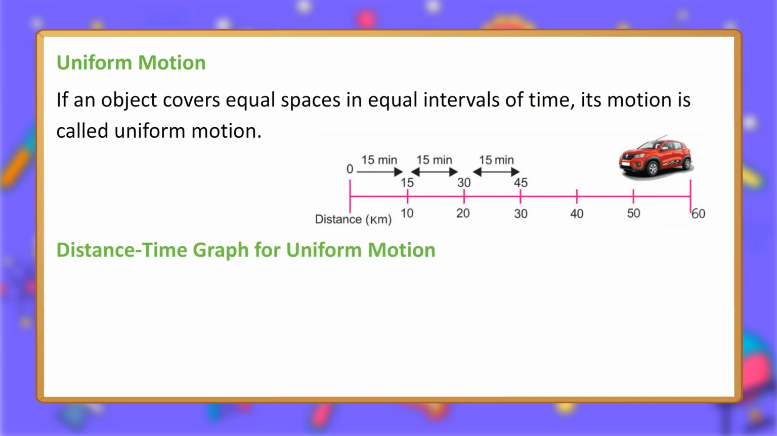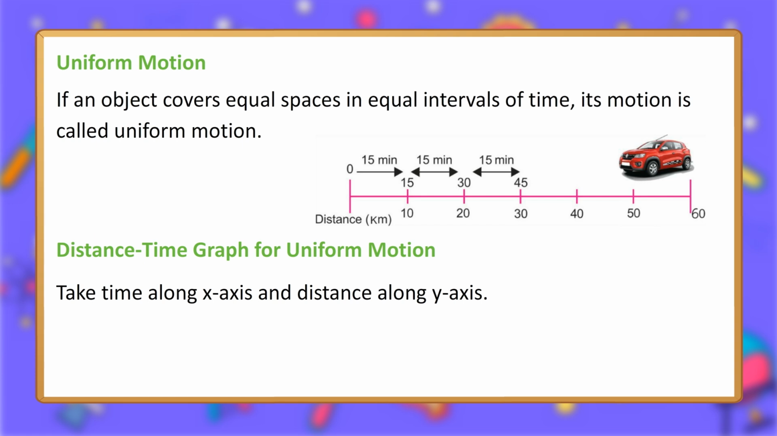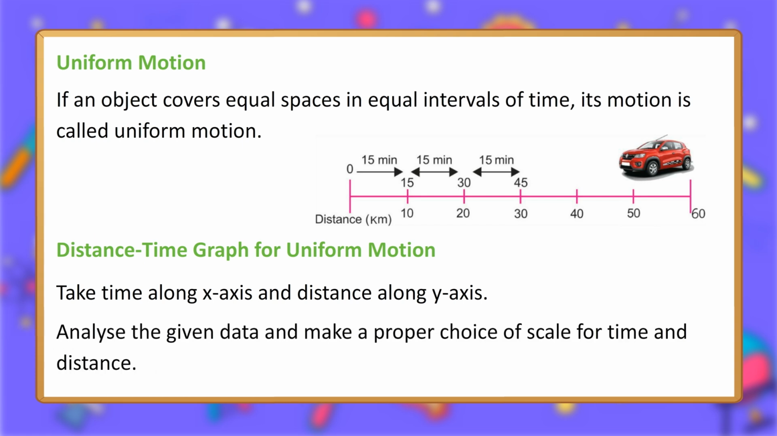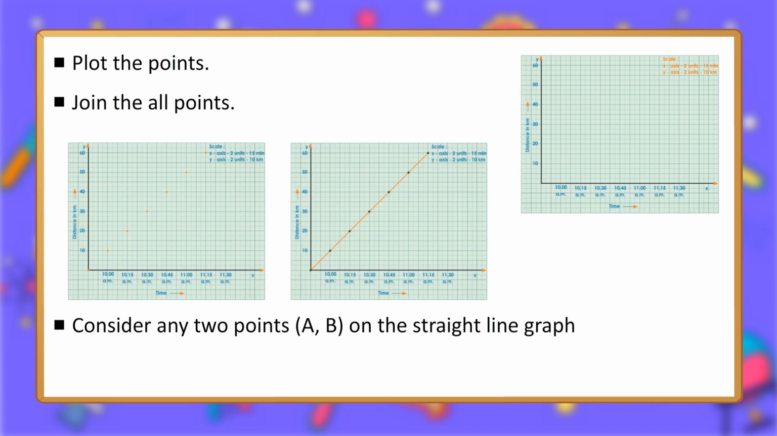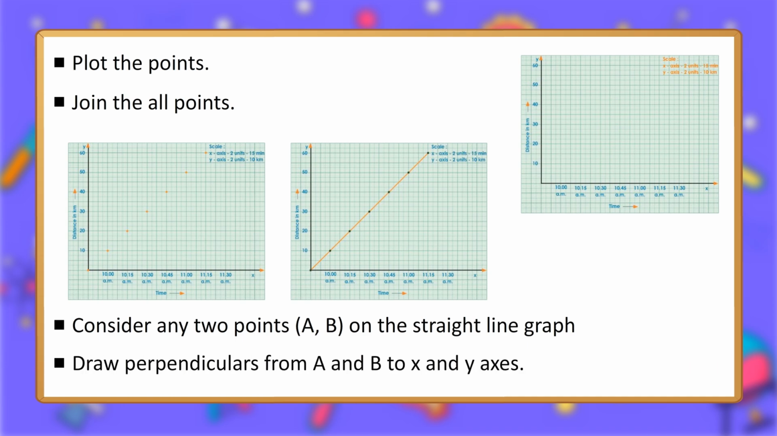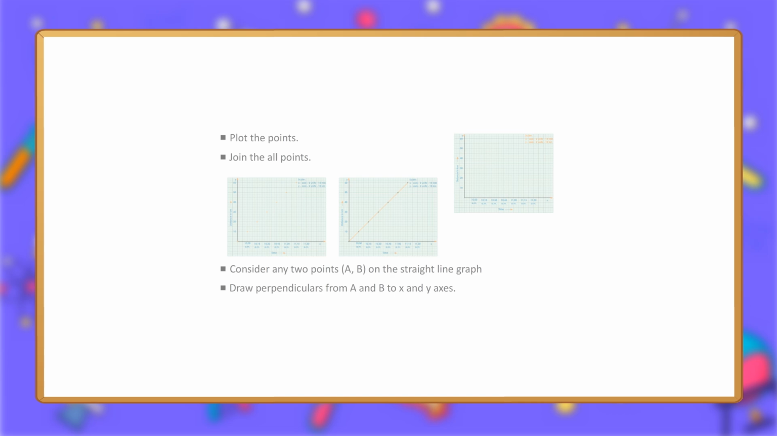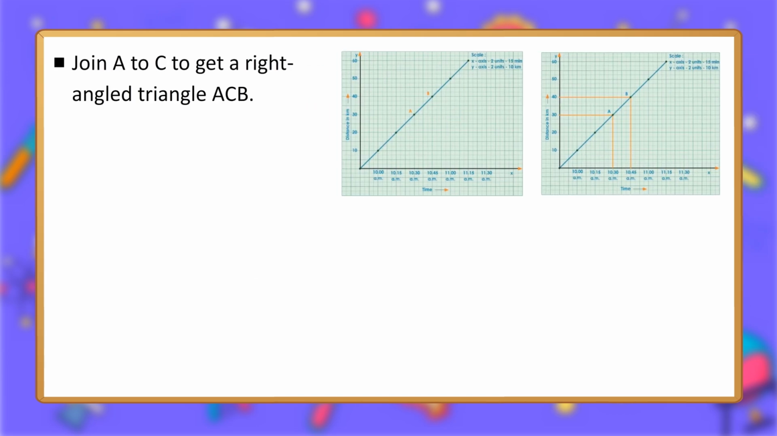Distance time graph for uniform motion. Take time along the x-axis and distance along the y-axis. Analyze the given data and make a proper choice of scale for time and distance. Plot the points. Join all the points. Consider any 2 points, A and B, on the straight line graph. Draw perpendiculars from A and B to the x and y axes. Join A to C to get a right-angled triangle ACB.